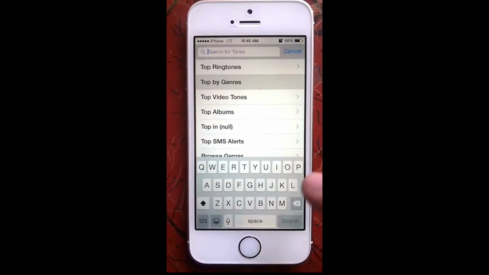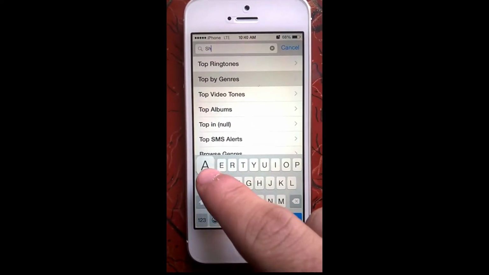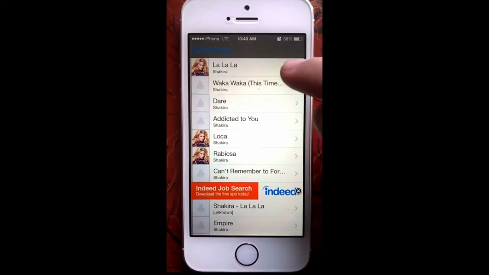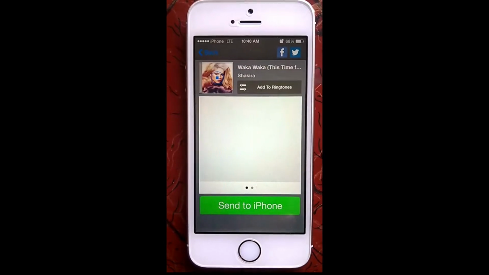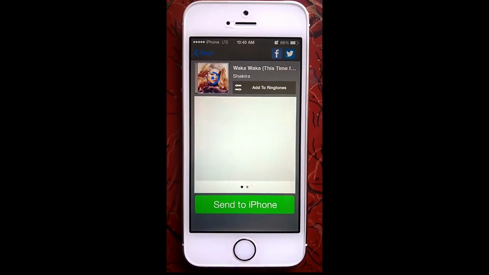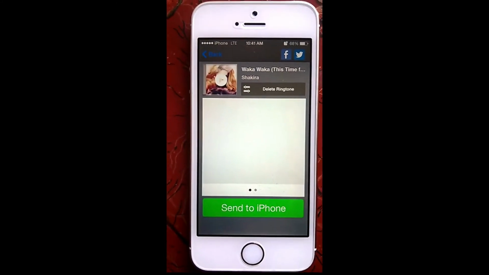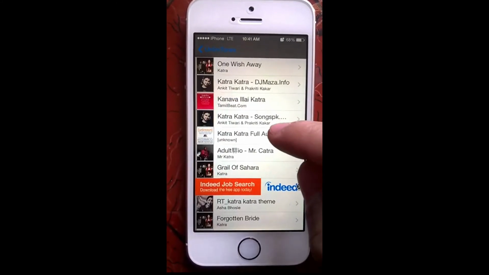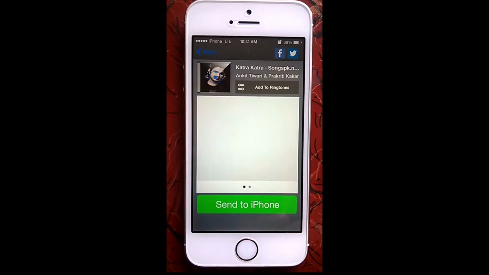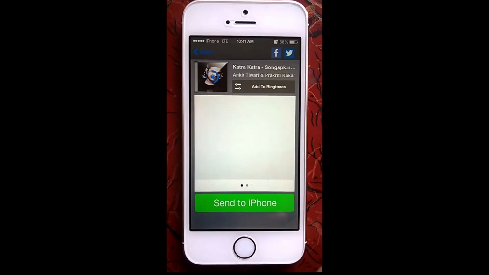Now you can search the ringtone you like. Let's search for Shakira. Press add to ringtone. And then this ringtone will be added to the ringtones section. You can also search for Bollywood music. Now these ringtones are downloaded.